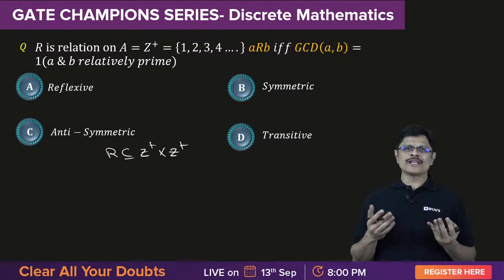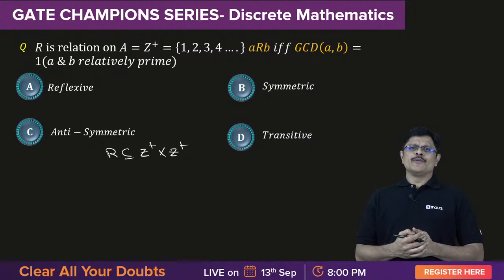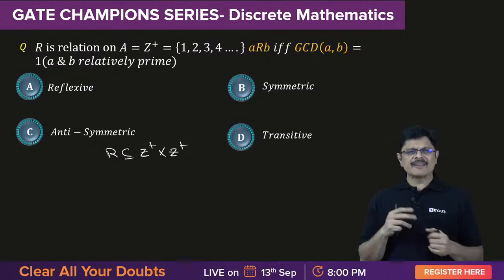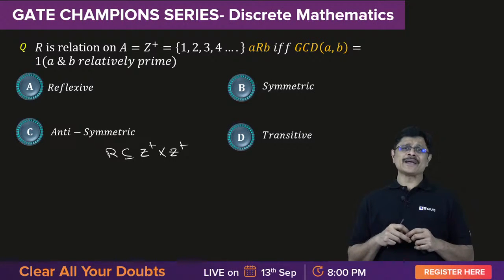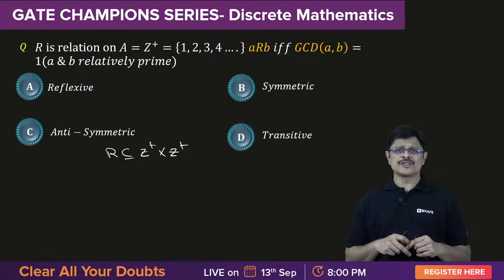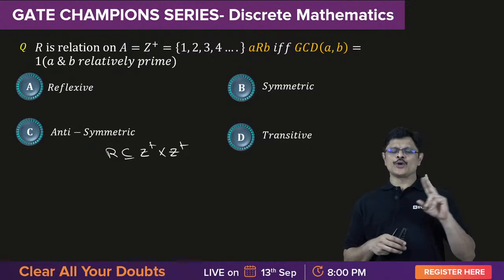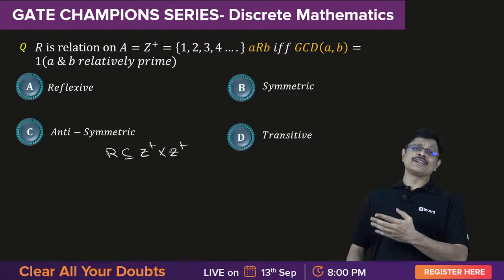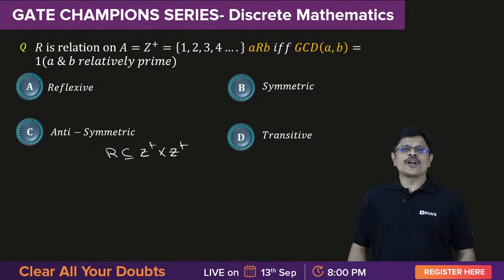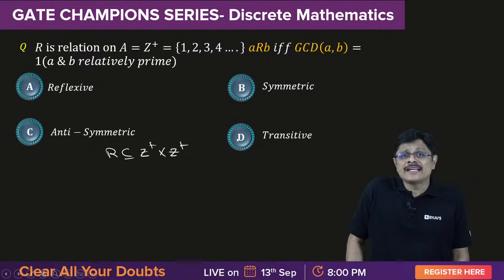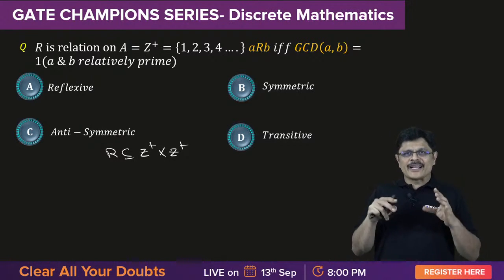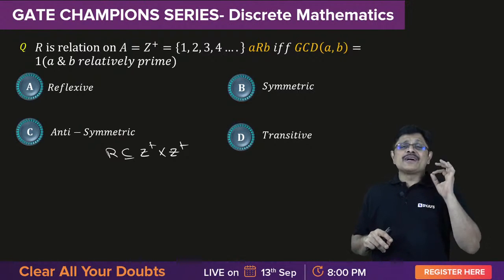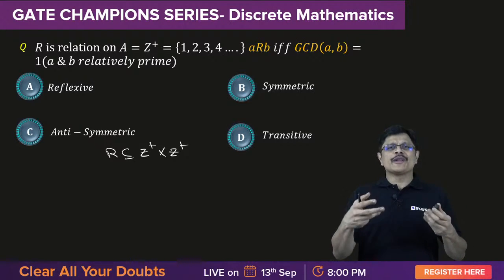See, actually there are a total of 6 types of relations on A. Mostly we are interested in these 4, that's why I have given these 4 options here. Irreflexive and asymmetric will also be used sometimes, but we are not very interested because there are 2 important types of relations. One is called partially ordered relation and the other is called equivalence relation. A partially ordered relation is reflexive, antisymmetric and transitive, whereas an equivalence relation is reflexive, symmetric and transitive. Because of that, these 4 types are very important, so we are trying to verify them.